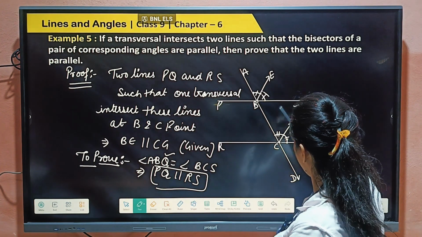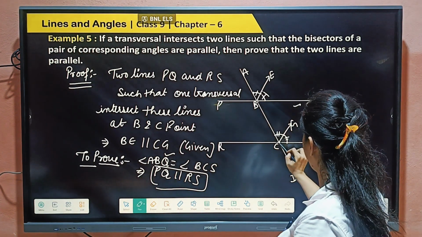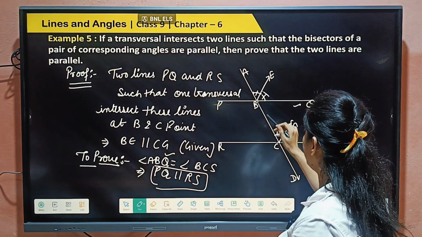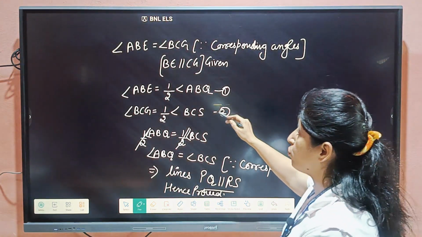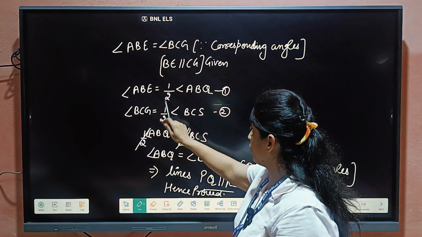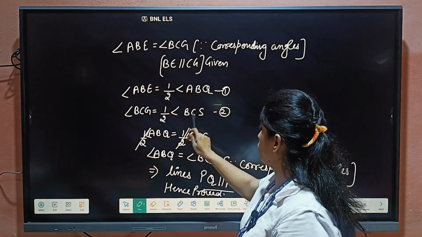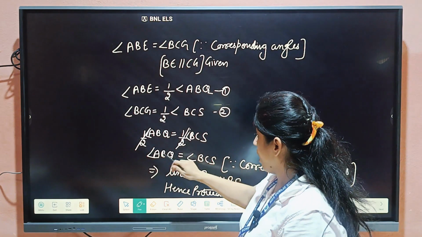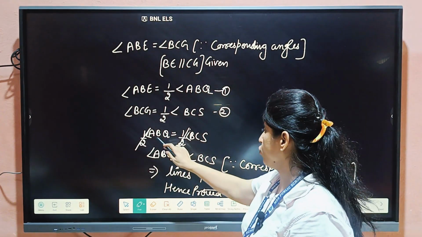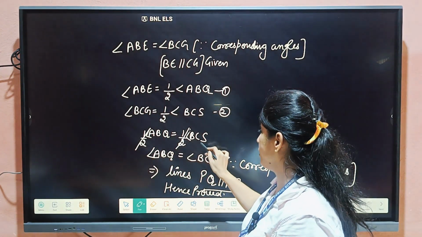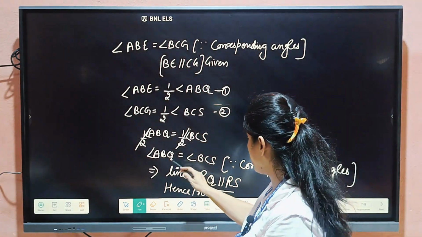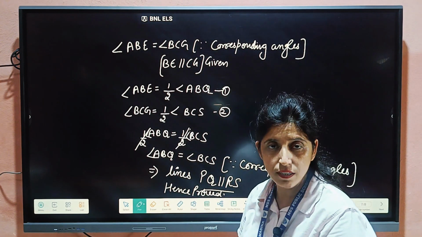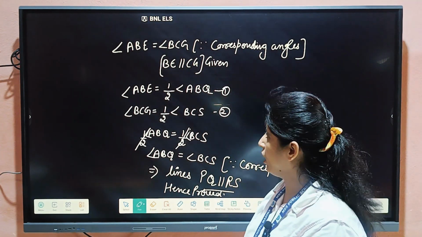Then we can write ABE equal to half of ABQ and BCG equal to half of BCS, because CG and BE are the bisectors. So if these two angles are equal, then their halves are also equal. So half of ABQ equals half of BCS. Half and half will cancel from both sides. So what is left here? ABQ and BCS. These two are equal. These two are what? Corresponding angles. If corresponding angles are equal, then lines are parallel. This only we have to prove.